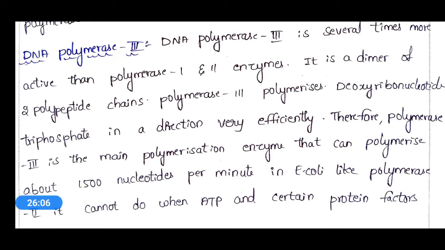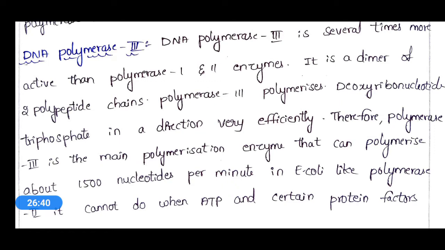Okay, that means its activity is very high when compared to DNA polymerase 1 and DNA polymerase 2. It is a dimer of two polypeptide chains. That means it is a dimer and it will contain two polypeptide chains. And DNA polymerase 3 polymerizes deoxyribonucleotide triphosphate in a direction very efficiently.